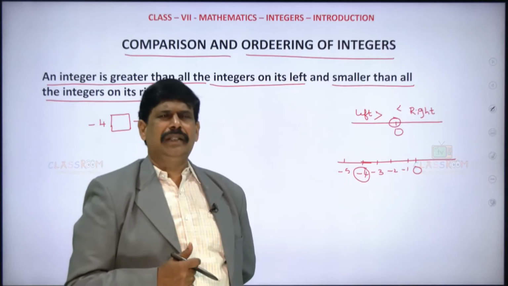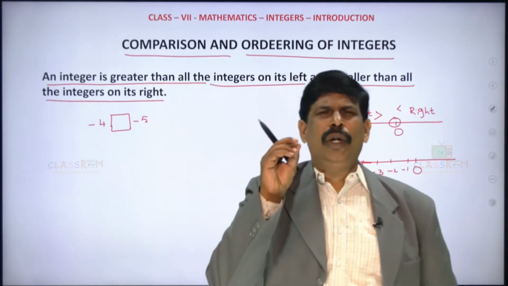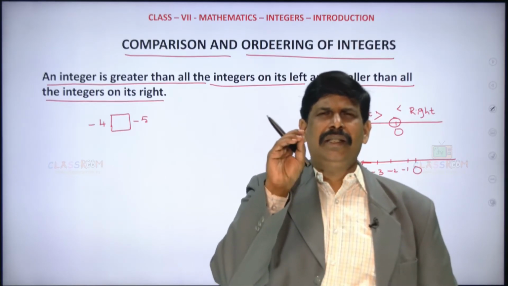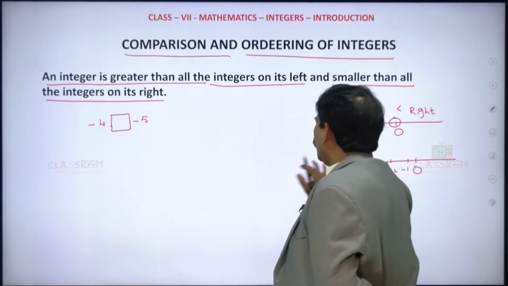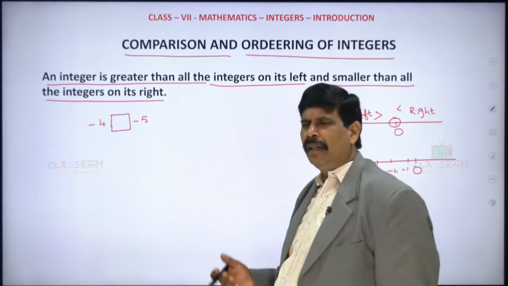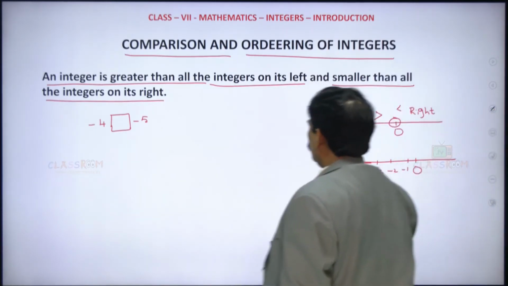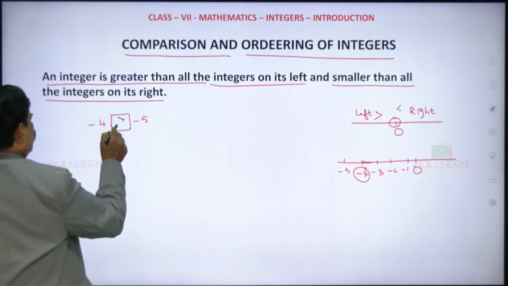We just learned for a given integer, it is always greater than the integers that are placed on the left. So -5 is on the left side. So now which one is bigger here? -4 is greater than -5.